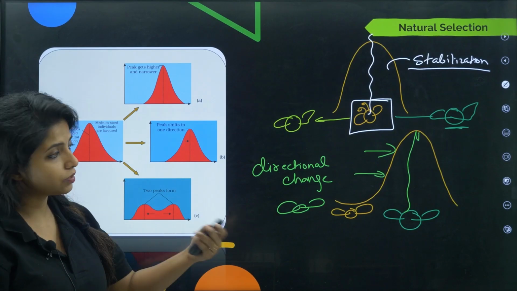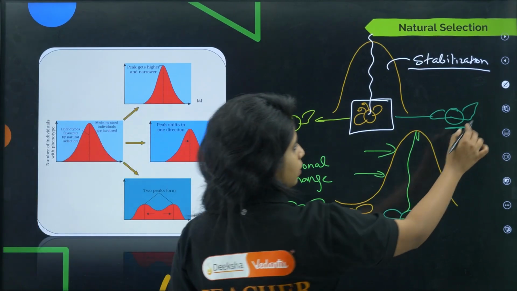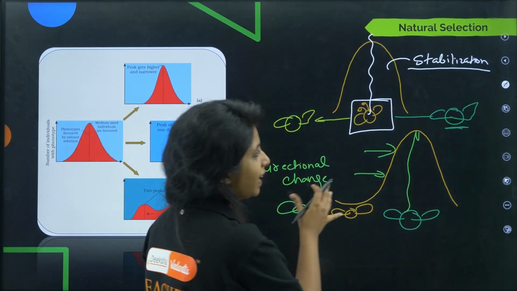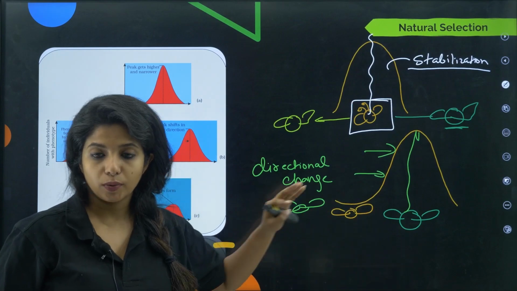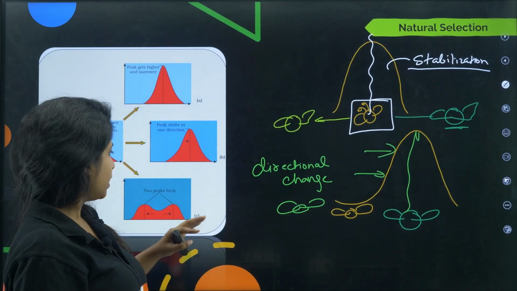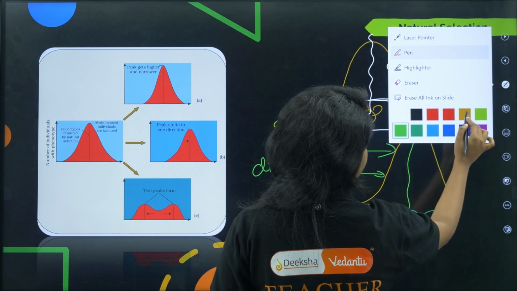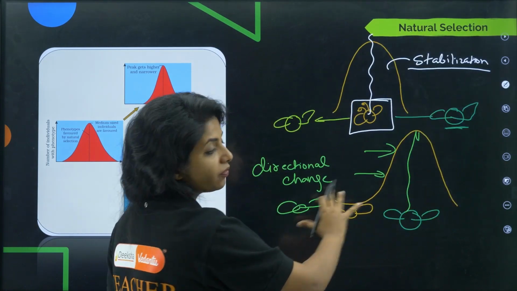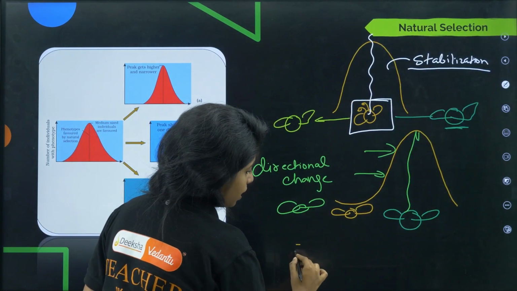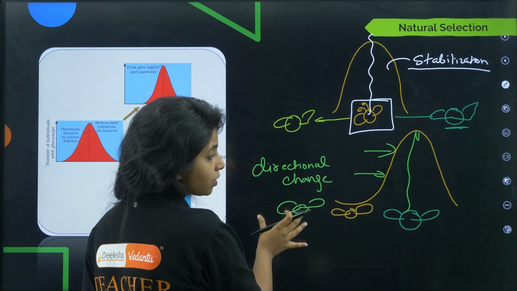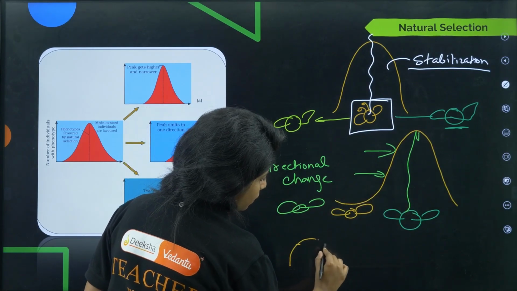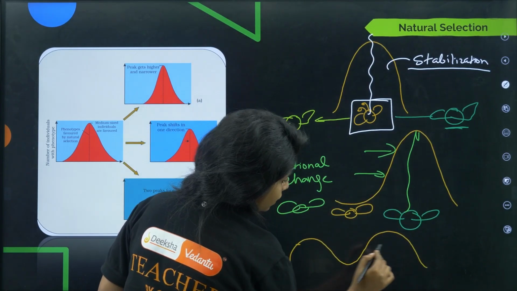Cool. Now there is a situation where you have a light color area and a dark color area as well. At this point you see that the peak will be divided into two, because these guys can survive and these guys can also survive. So the peak will look like this, my dear children.